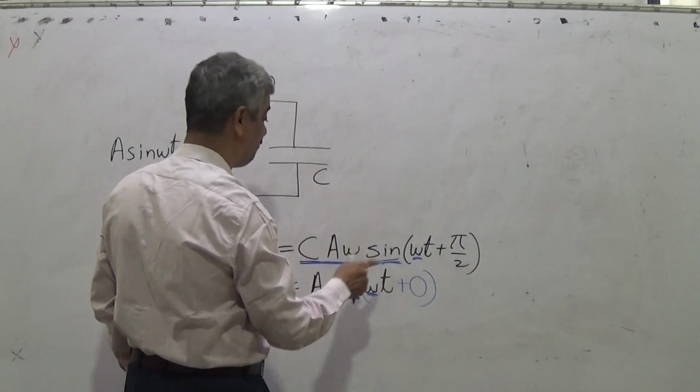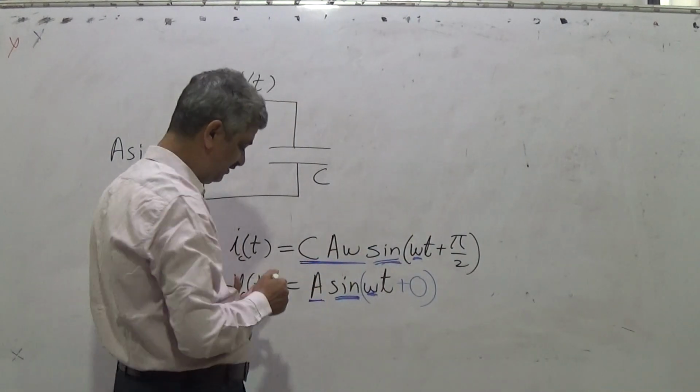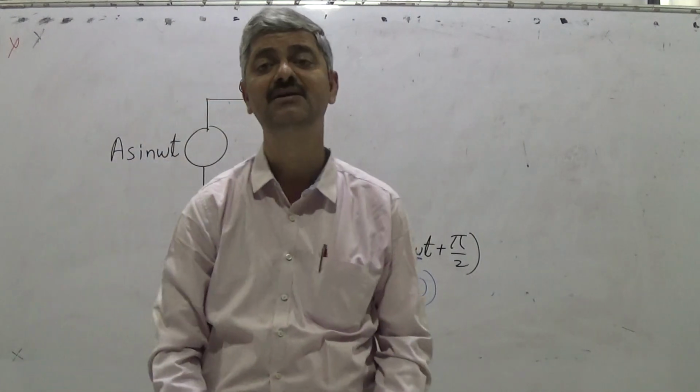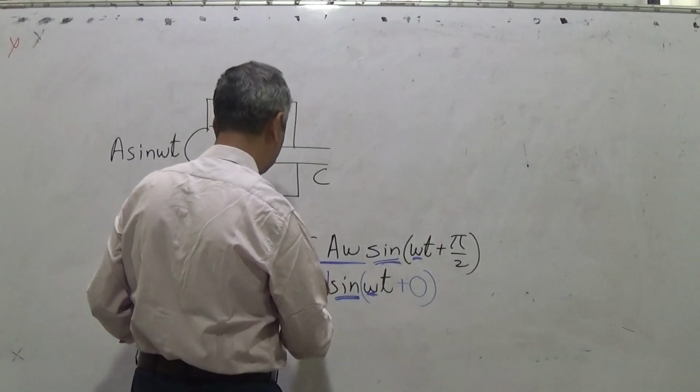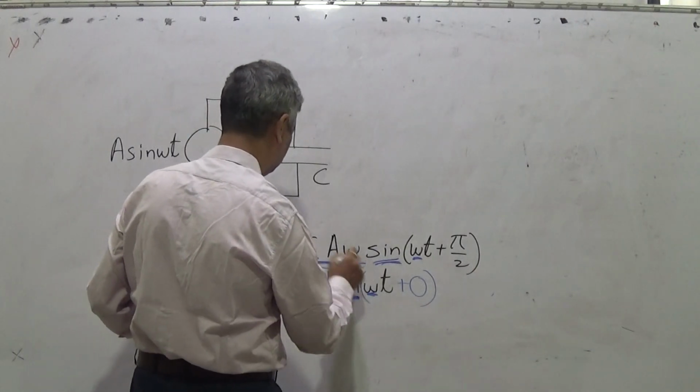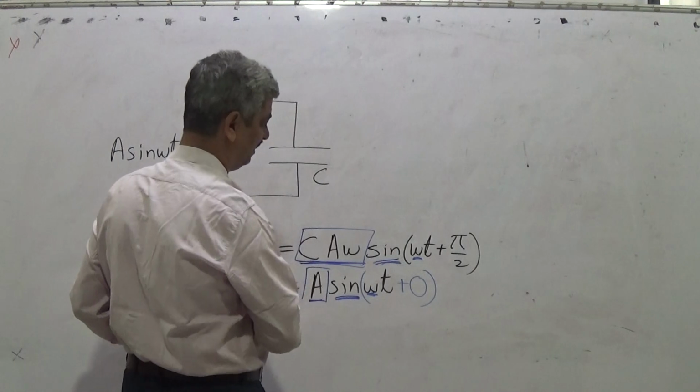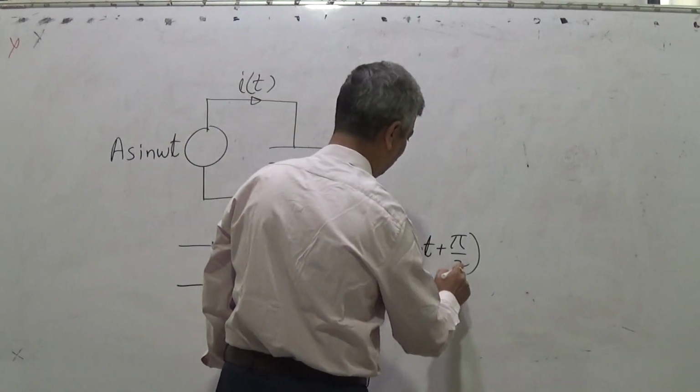So this is common. Then what is same? What is different? That is, the comparison is between the differences. So here I have got A, here I have got C A omega, here I have got 0, here I have got pi.